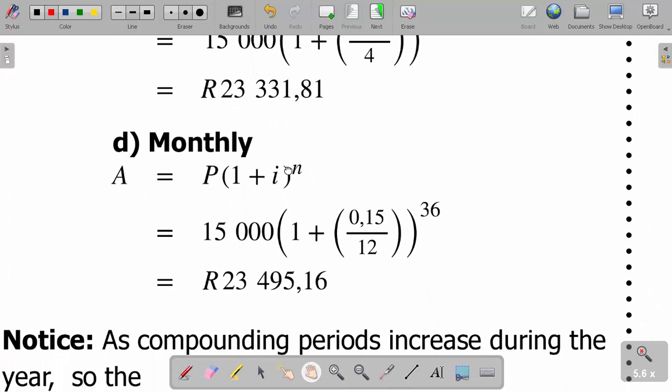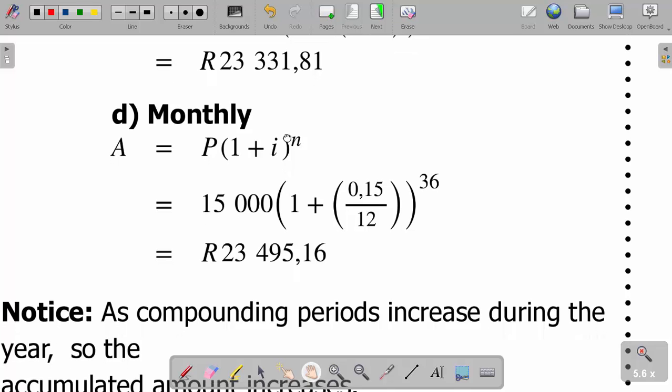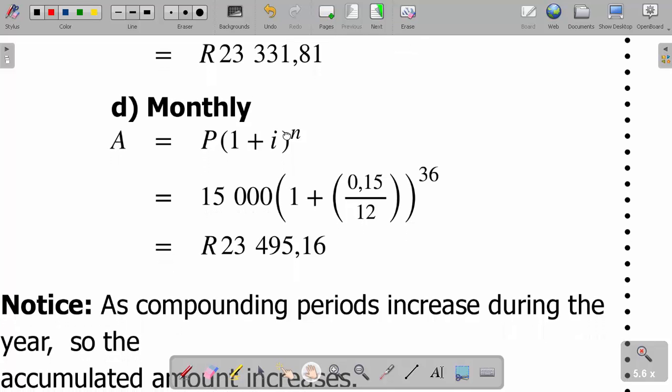And then apart from that, it can also be compounded monthly. Monthly means 12 times in 1 year, and because we're talking about 3 years, we divide I by 12, and then 3 times 12, which is 36. So it gives us 23,495.16.